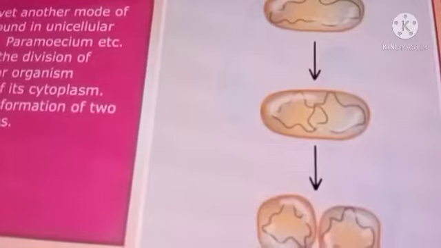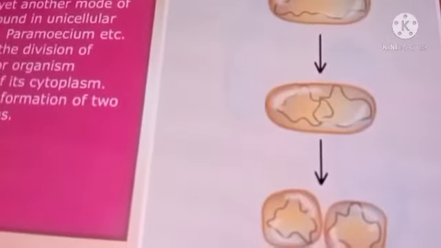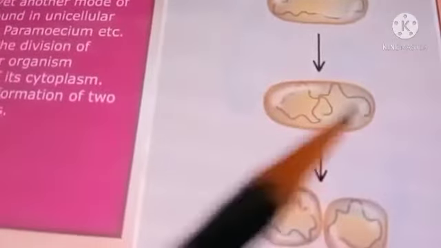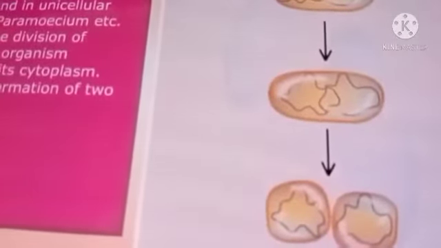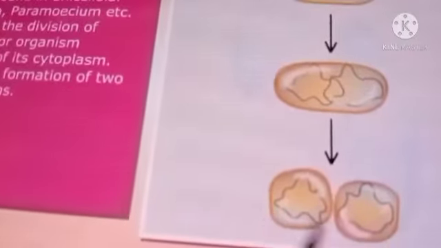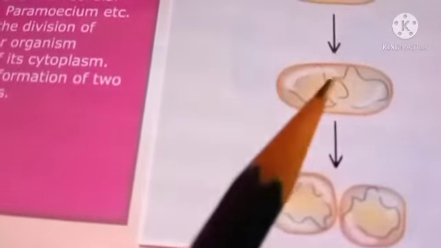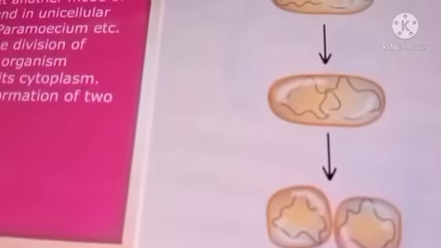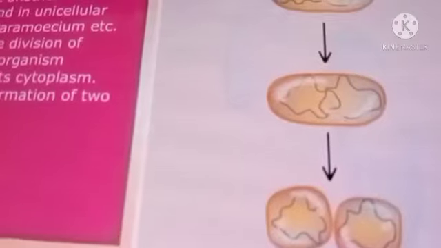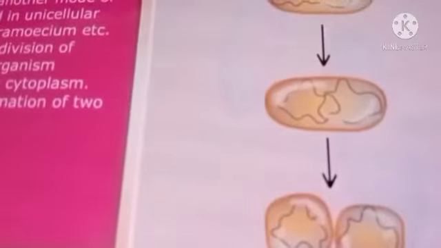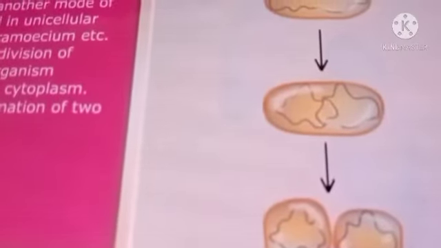Recall that amoeba is a single-celled organism. It begins the process of reproduction by the division of its nucleus into 2 nuclei. As you can see here, this is one and it is becoming 2 different nuclei. This is followed by the division of its body into 2, each part receiving a nucleus. So 2 amoebae are produced from one parent amoeba. This type of asexual reproduction, in which an animal reproduces by dividing into 2 individuals, is called binary fission.